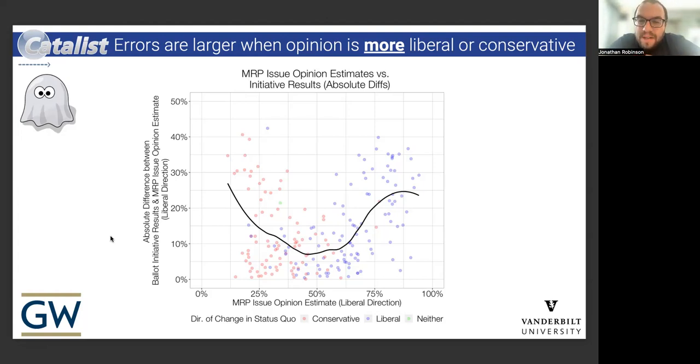So for example, in the very liberal direction, we have initiatives on background checks for guns, which tend to underperform quite a bit but are very popular in survey data. And on the left, in the less popular liberal position, more popular conservative position, we have public policy proposals like parental consent for abortion, which generally speaking in polling data are quite popular, but as we can see, tend to underperform quite a bit when they get proposed at the ballot box.